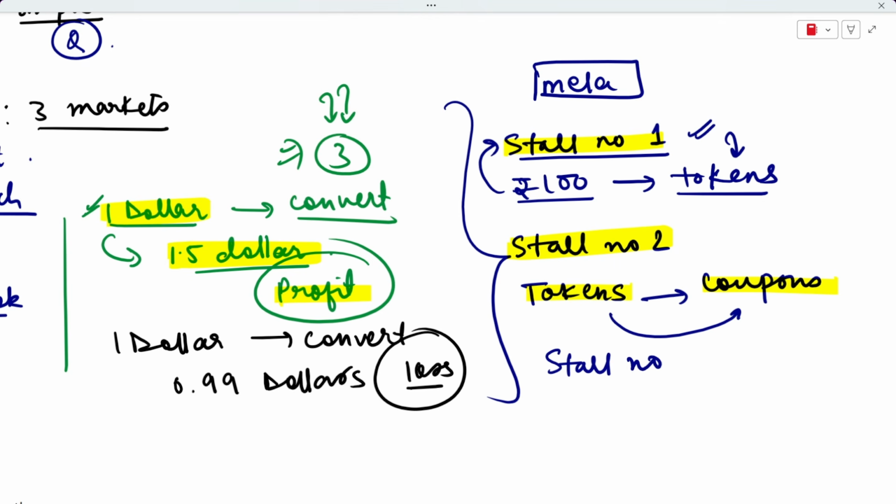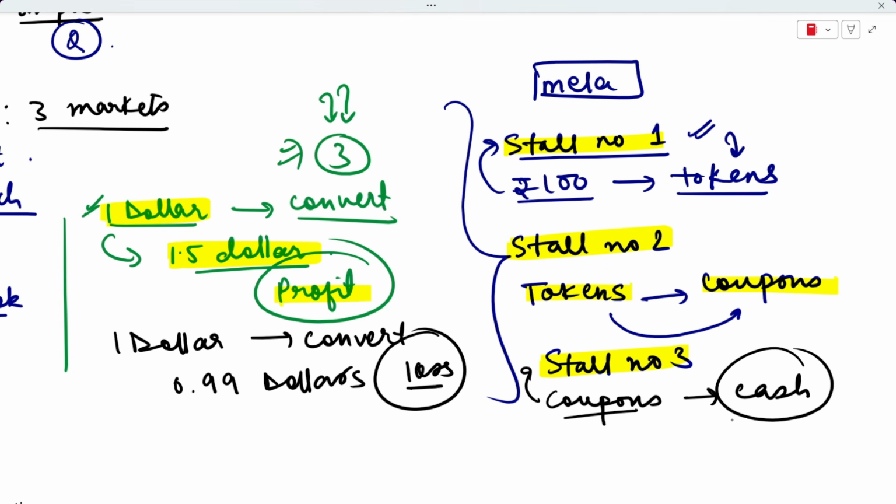Then what happens at stall number 3? So at stall number 3, you already have coupons, right? You have received coupons from stall number 2, so you will take these coupons to stall number 3, and what you're going to do is get your cash back. You will sell these coupons and you want to get your cash back.